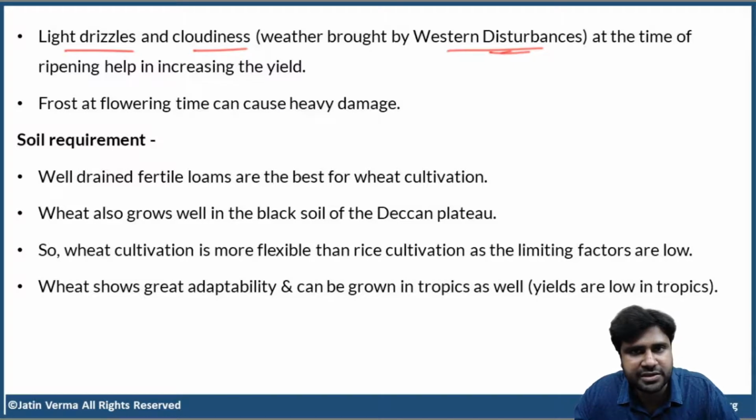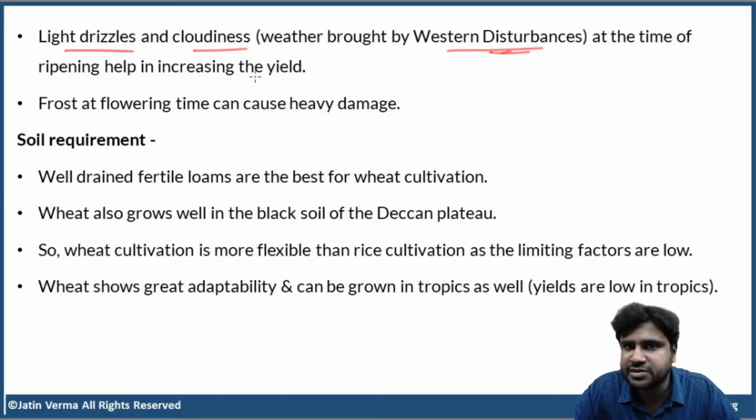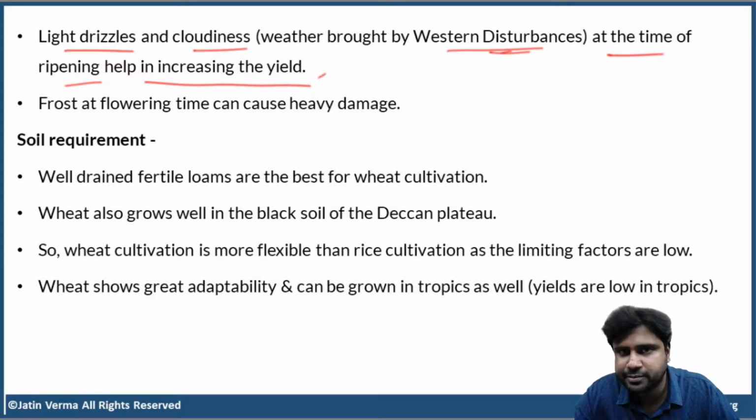And through westerlies, they travel to the northwestern parts of India. So, light drizzles and cloudiness brought by western disturbances at the time of ripening will help in increasing the yield of wheat. Okay.